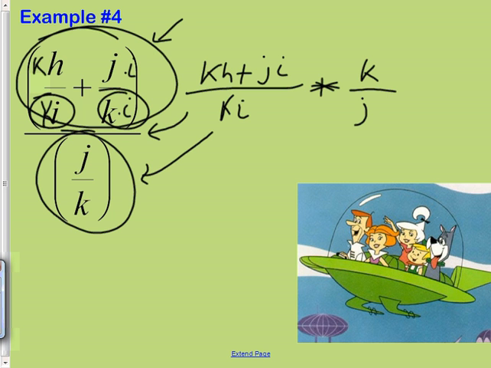All right, so I'm going to start one thing at a time. Do you guys all agree that there is a k on the bottom and there is a k on the top? All right. This is part of a multiply problem, and this you could say is k times 1. Do you get then I can cancel those k's? But, and it's a big but, you cannot cancel those j's.